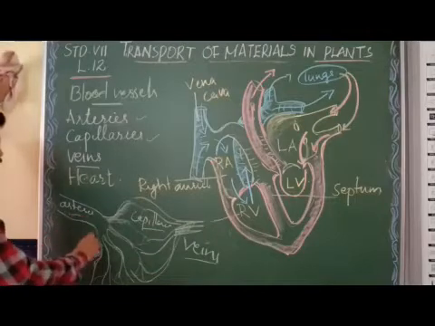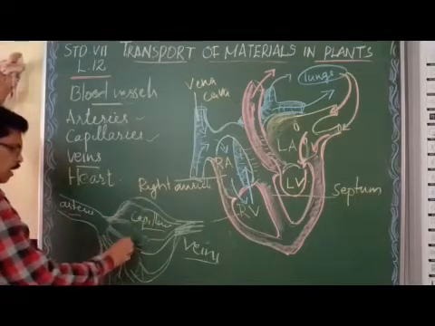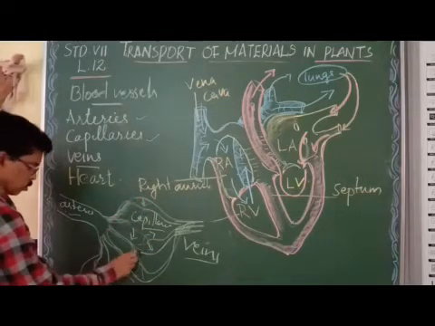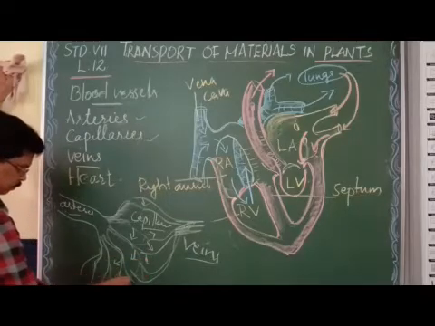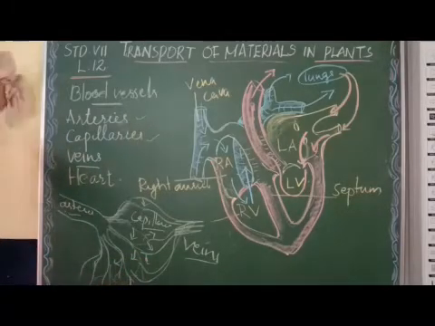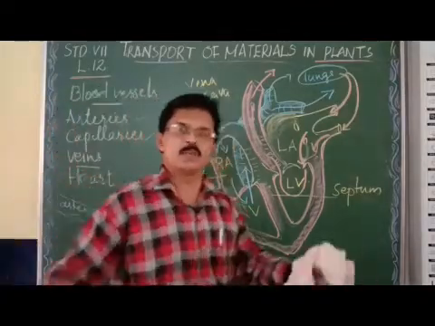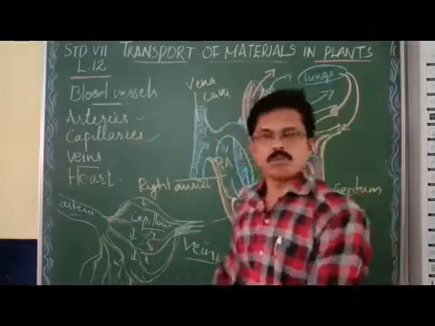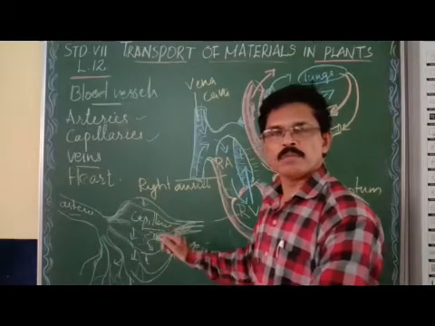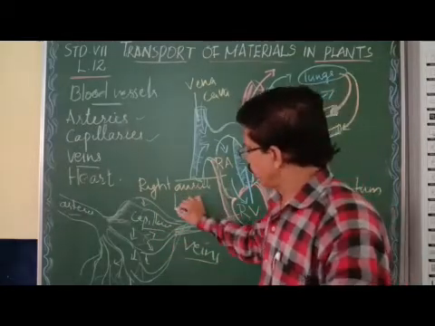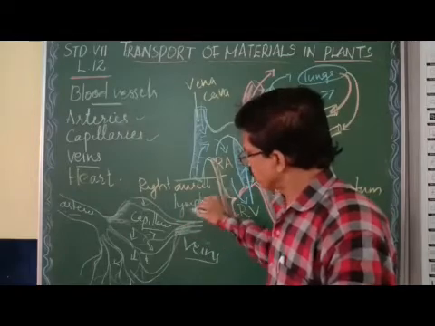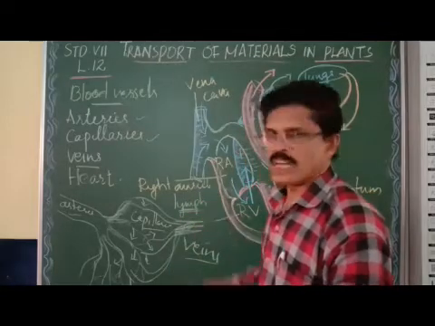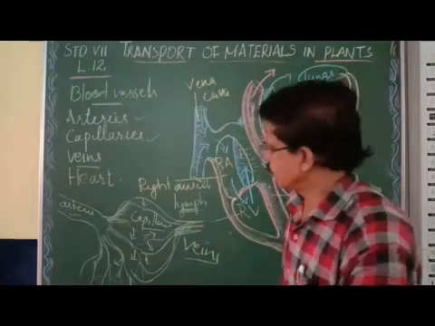Clear? When the blood flows through the capillaries, the blood is filtered. Food, waste materials and water will be filtered out through the capillaries. Very interesting. Water, food and waste materials, many things will be filtered out and come outside of the capillaries. This fluid is called lymph. What is this fluid? The fluid that comes through the walls of the capillaries when the blood flows through is called lymph. L-Y-M-P-H.